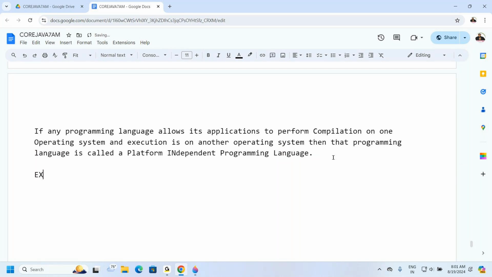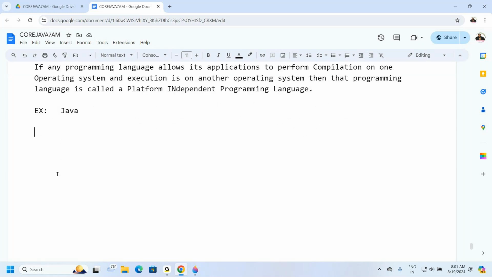Examples of platform independent programming languages are Java, of course Python, of course .NET. All are platform independent programming languages. But anyway, our context is Java. That's why I want to discuss the Java programming language. But here the question is, how is Java a platform independent programming language? That point we have to understand now.